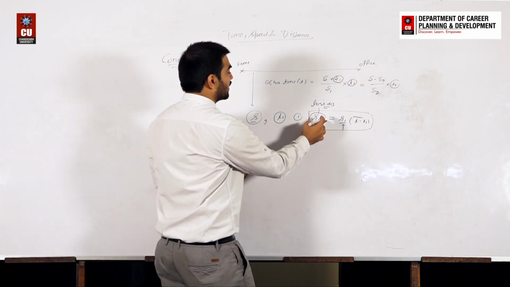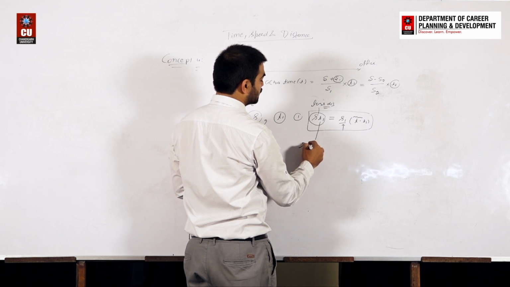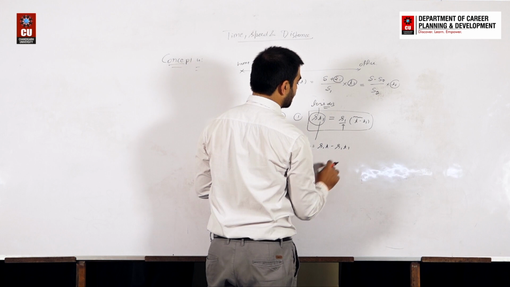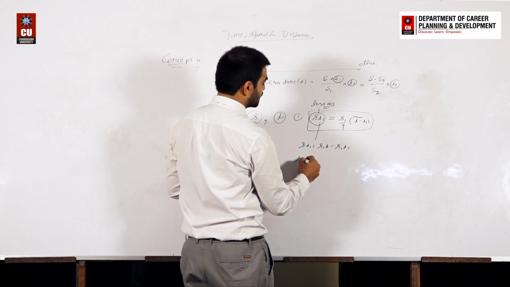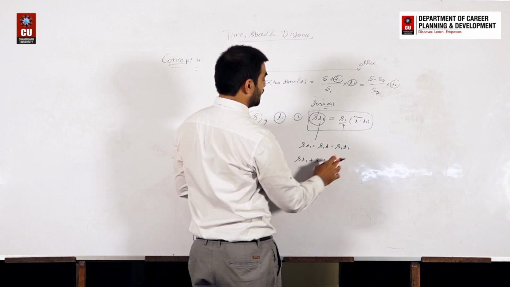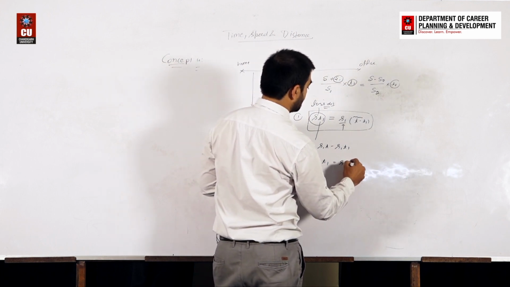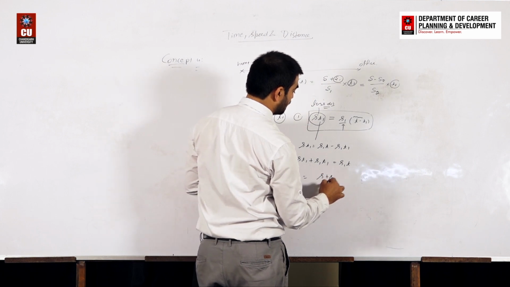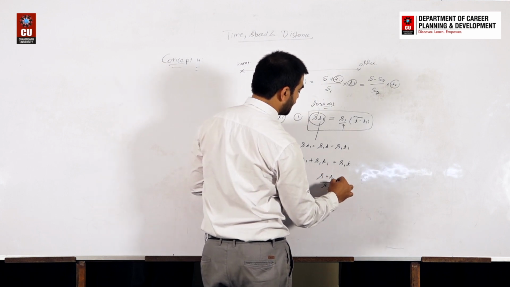So can we say that this s t1 is equal to s1 t minus s1 t1, and so s t1 plus s1 t1 is equal to s1 t, and this t is equal to s plus s1 divided by s1 multiplied by t1.